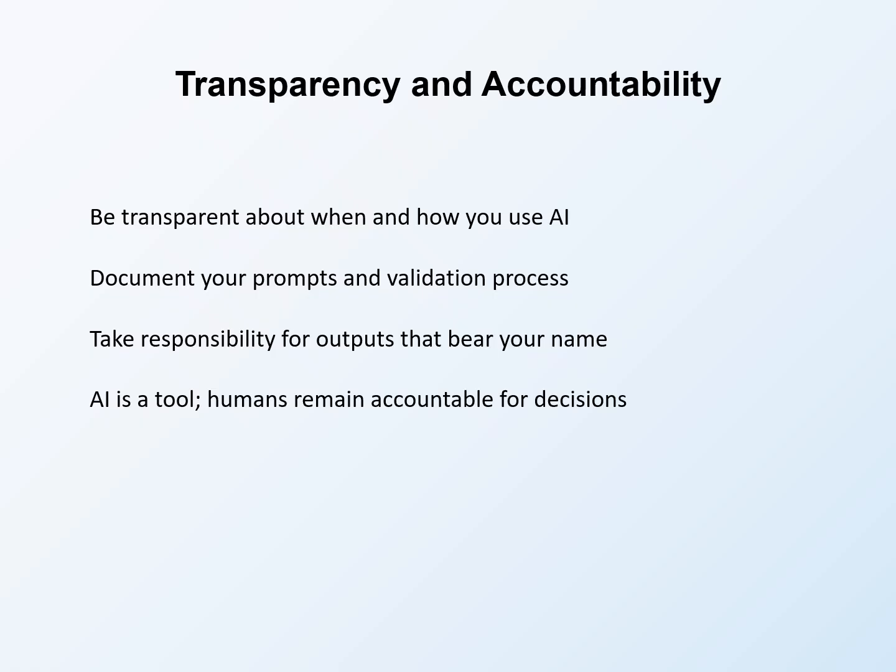Take responsibility for outputs that bear your name. If you submit a report and the AI-generated content contains errors, those errors are your responsibility. You chose to include that content, and remember, AI is a tool. Humans remain accountable for decisions. When a program fails because it was based on faulty analysis, you can't blame the AI. The responsibility lies with the humans who used the AI and made the decisions.